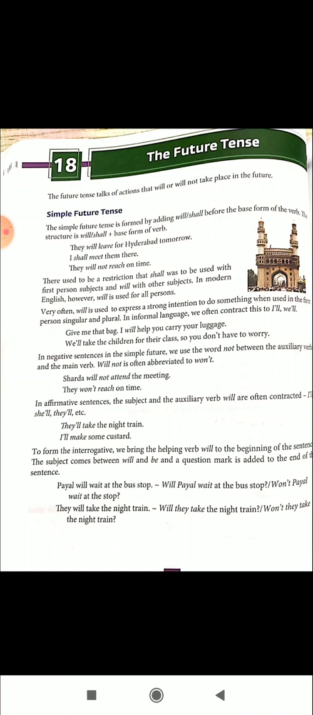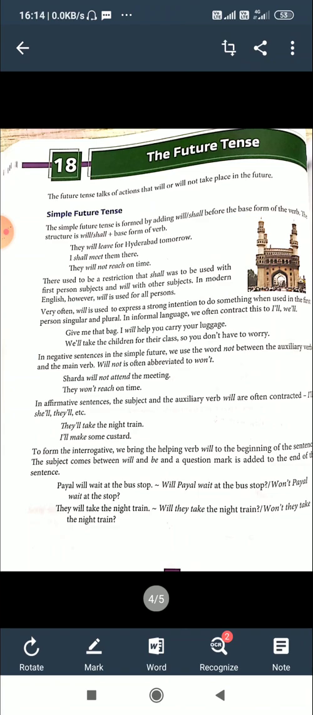In affirmative sentences, the subject and the auxiliary verb will are often contracted: she'll, they'll, etc. They will take the night train. I will make some custard. So instead of they will, we use they apostrophe LL. Second example, instead of I will, we use I apostrophe double L. So it is a contracted form of will. Will take and will make.